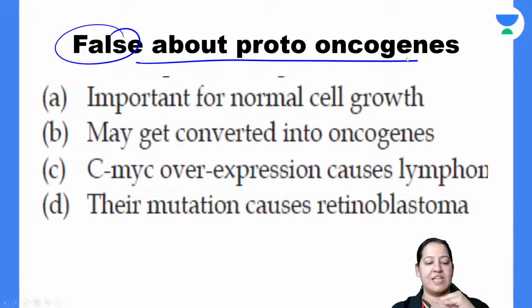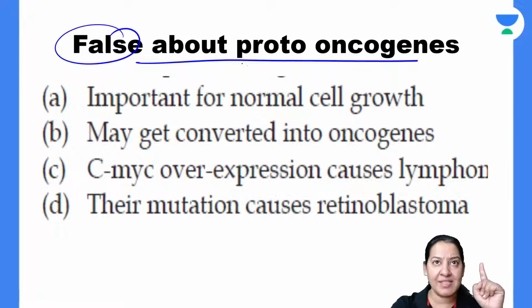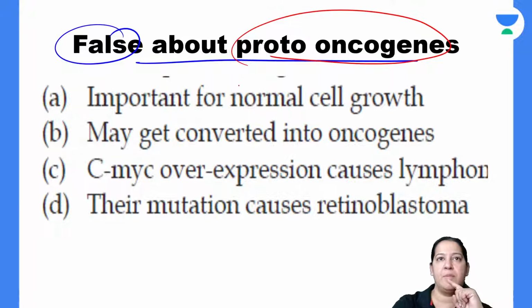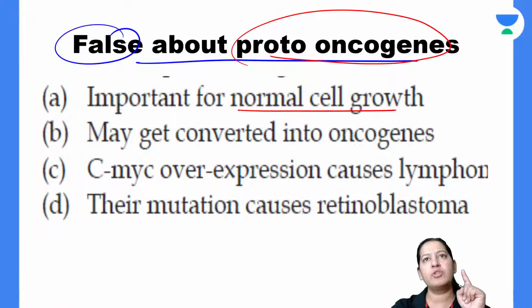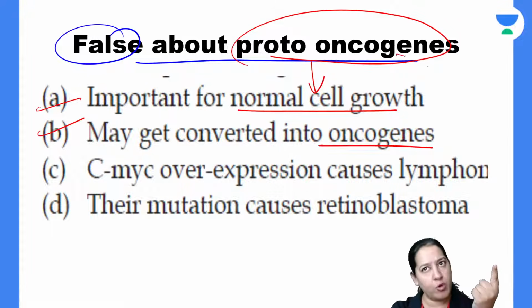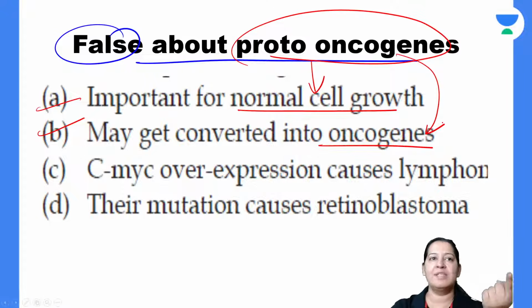Tell me the false statement. What is the false statement? You tell me. I'm asking about proto-oncogene. Write your answer in the chat box. Is it important for normal growth? Yes, proto-oncogenes are required for normal growth. They may be converted into oncogenes once they are mutated. Yes, proto-oncogenes get converted into oncogenes once they are mutated.